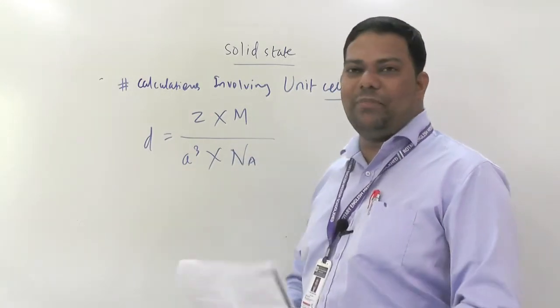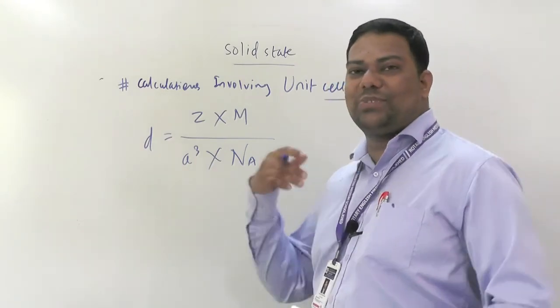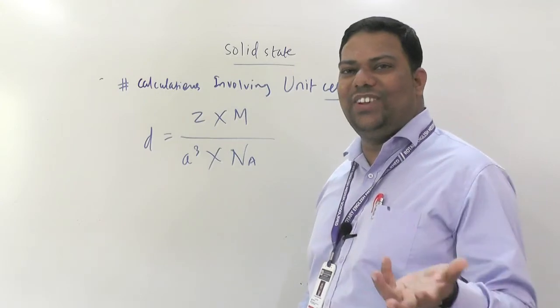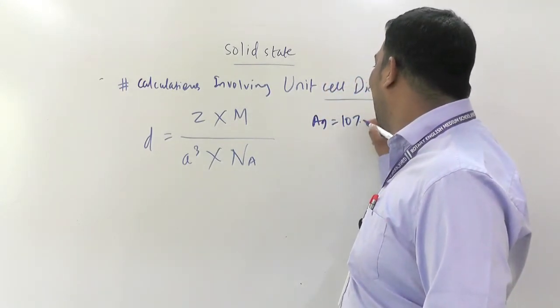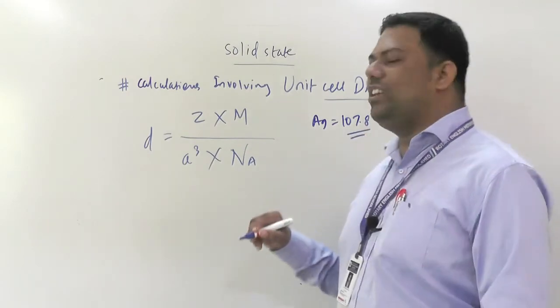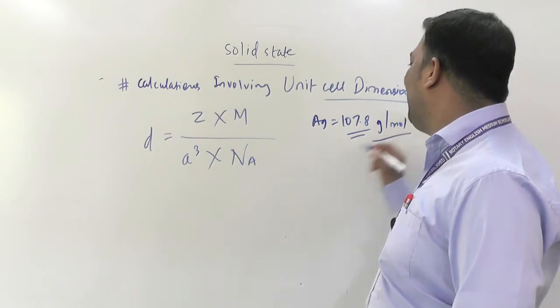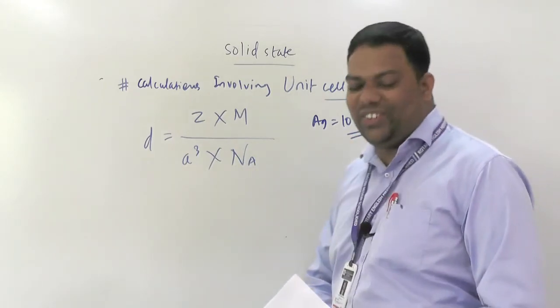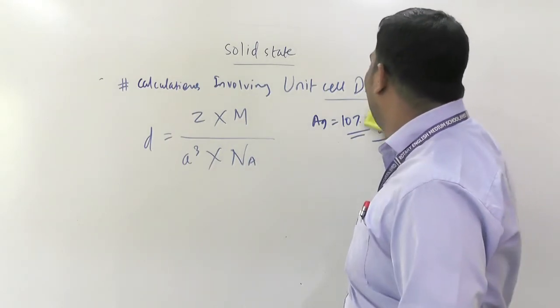Generally, they will ask you to calculate the molecular mass of silver. Definitely your answer will be the silver atomic mass, which will come like this: 107.8 grams per mole, or sometimes 108. So like that, simple numericals are asked.